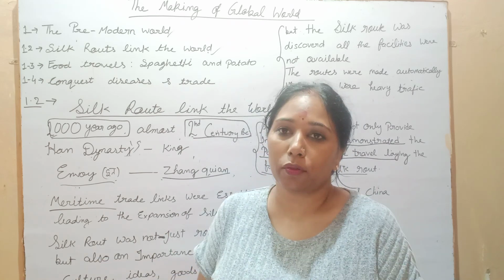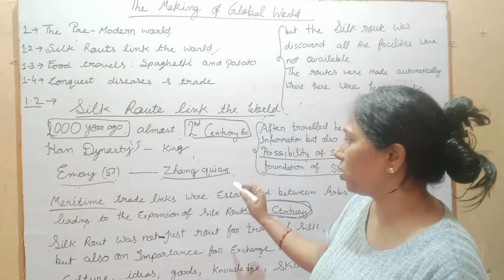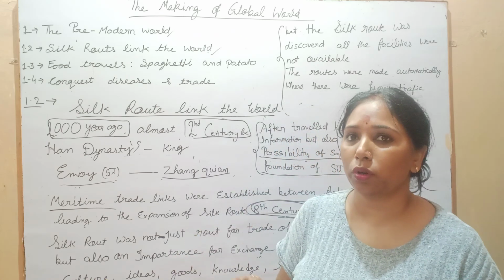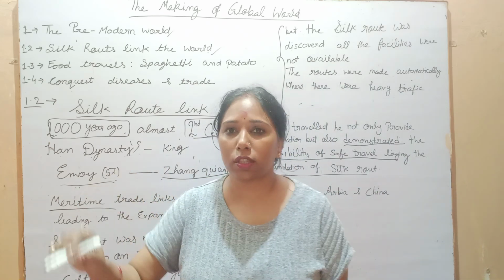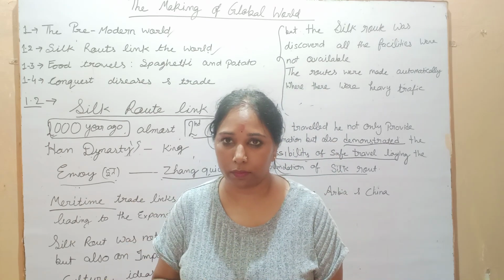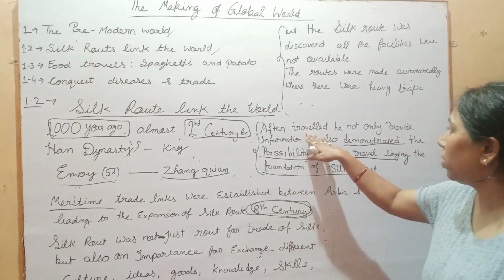And what had happened? Of course, he paved the Silk Road. After traveling the Silk Road, the king of the Han dynasty tried to establish trade relations with Central Asia. Okay, and Zhang Qian traveled.